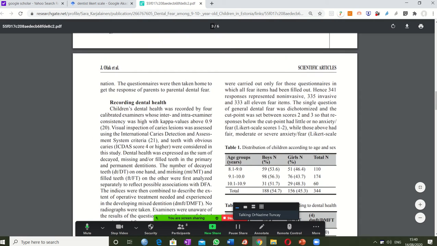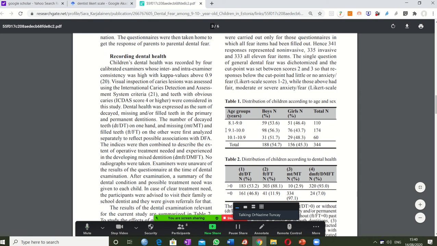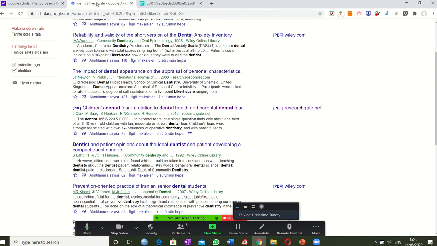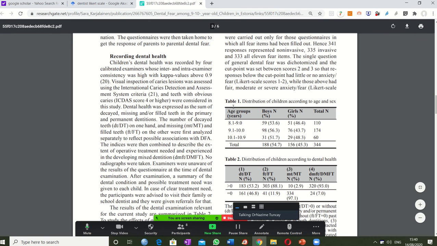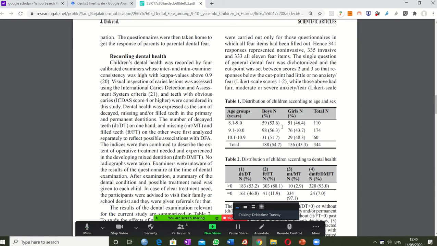This is the method of writing an article. Yes, here are our tables, okay? By the way, I am repeating that this is just a random article that I opened from the internet, and I see frequency tables, okay? You will face this kind of stuff always. So these are age groups. Okay, let us look. Good.